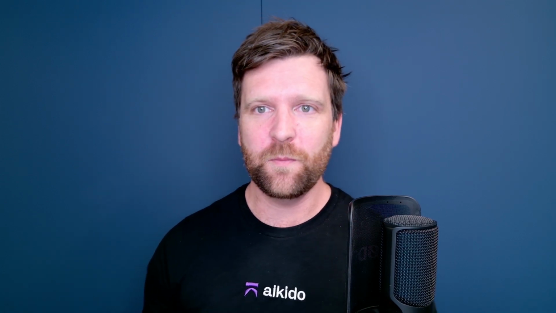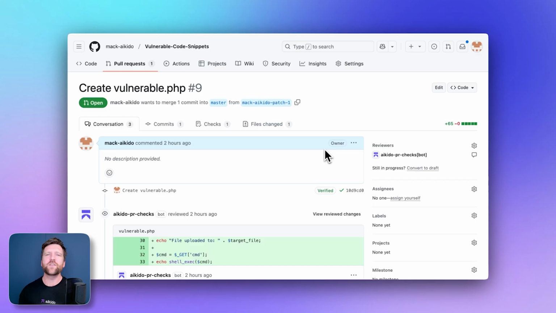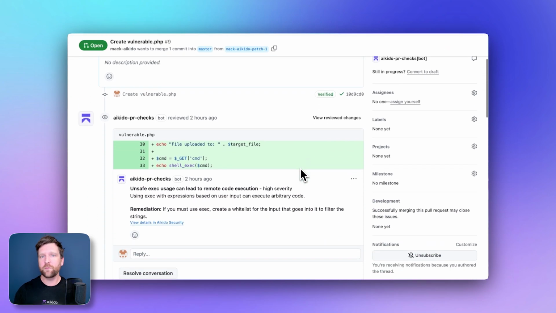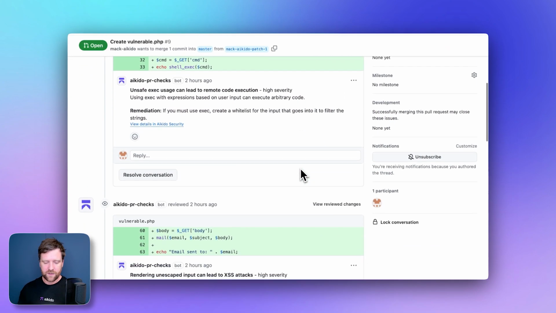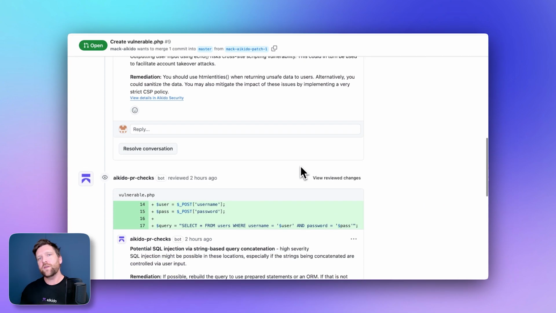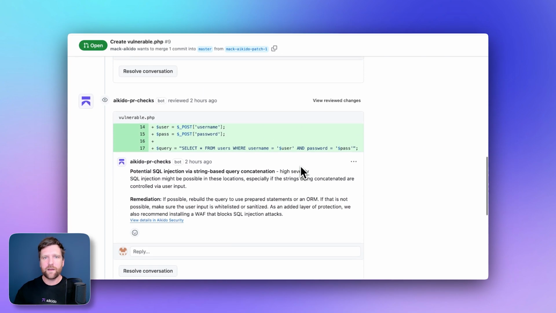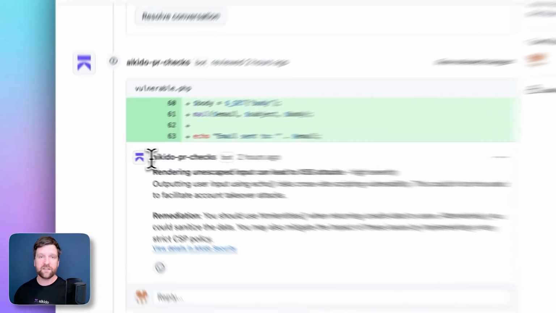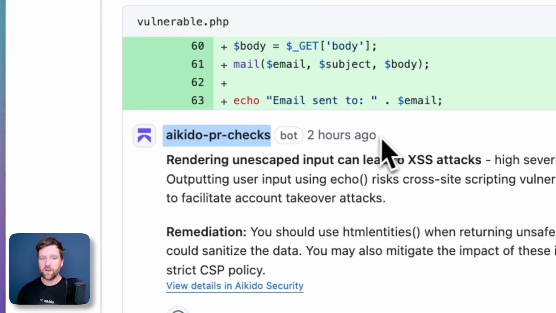So the first one that we're going to be talking about here is inline comments in pull requests. Now, this is an awesome feature because as soon as you make a pull request in your version control system, GitHub, BitBucket, GitLab, Azure, then you can get immediate feedback during that pull request review cycle of any vulnerabilities that have been introduced. Now, these can involve SAST, infrastructure as code, or secrets.